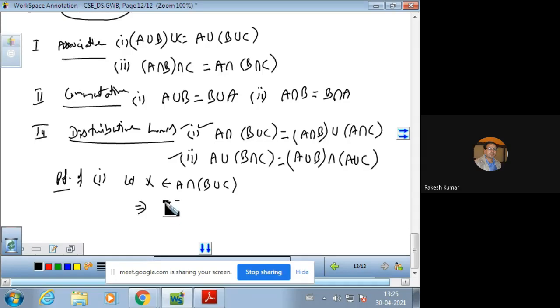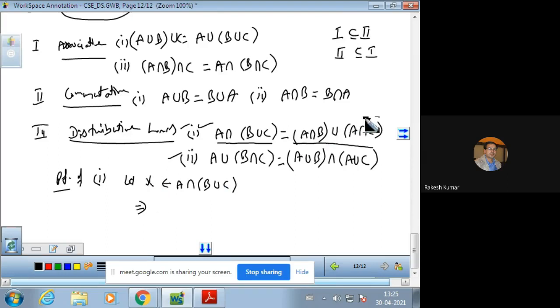We want to prove that this left hand side set is equal to this right hand side set. Now two sets will be equal if the first set is a subset of the second and the second set is a subset of the first. So for proving two sets equal, हम लेफ्ट वाले सेट में एक एलिमेंट लेंगे और उसको दूसरे वाले राइट वाले सेट में प्रूव कर देंगे.